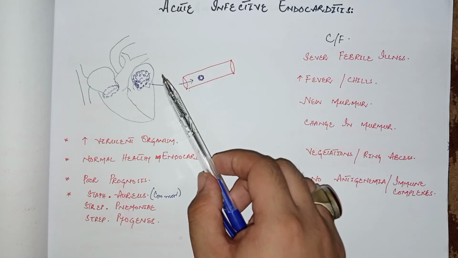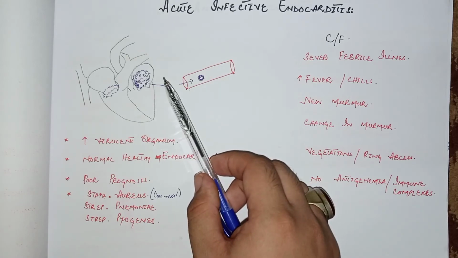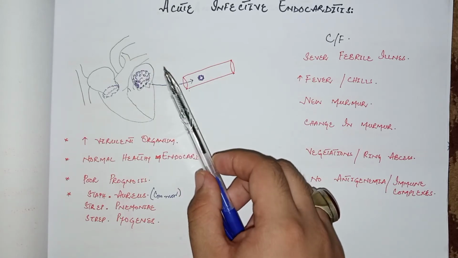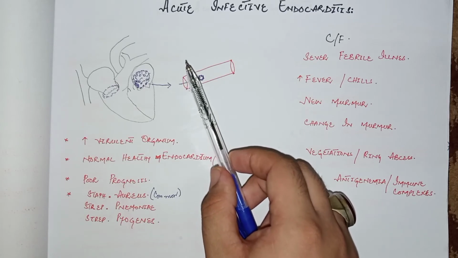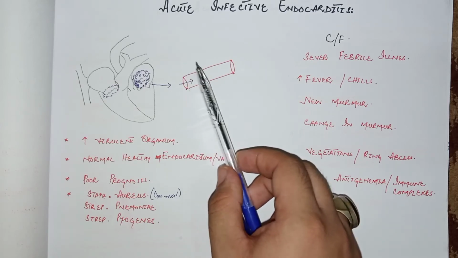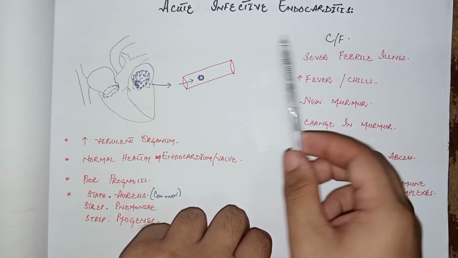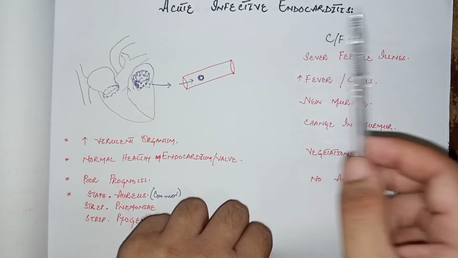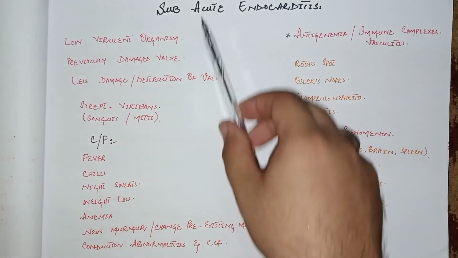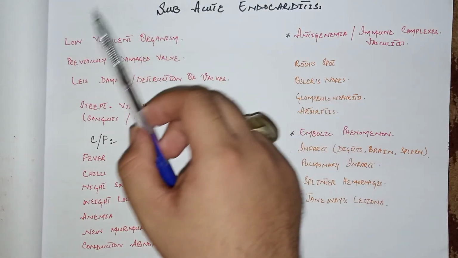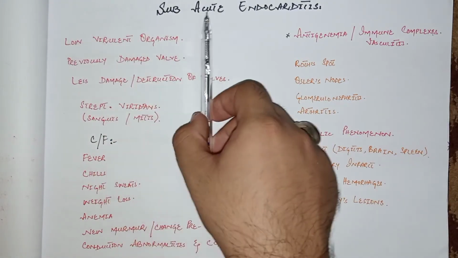It is a very deadly condition. If not treated properly, it causes the death of the patient within 6 weeks. Now come to the second type of infective endocarditis, that is subacute infective endocarditis. It is usually less dangerous than acute infective endocarditis.